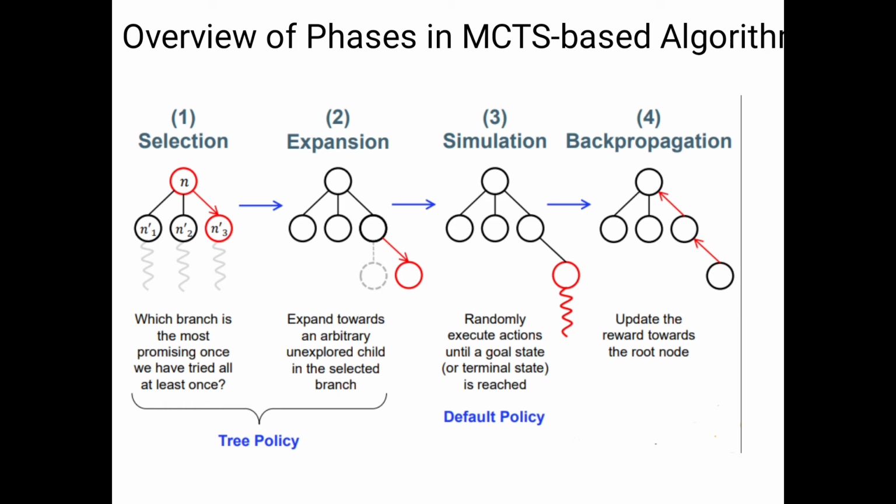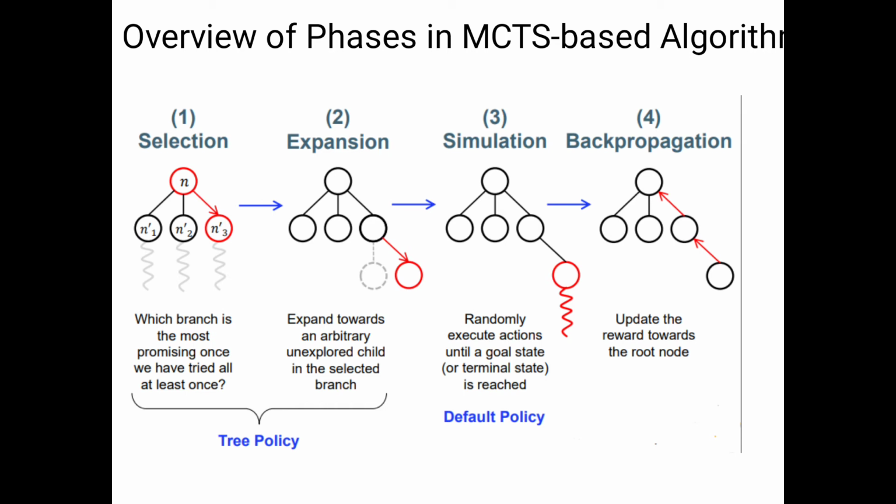So in that situation we will select the parent node. We will select the possible path to find out the root node. That's why please observe the first selection. Here we will consider it with the help of a red line. Here we will move from n to n3. Here, which branch is the most promising one? We have tried all at least once.